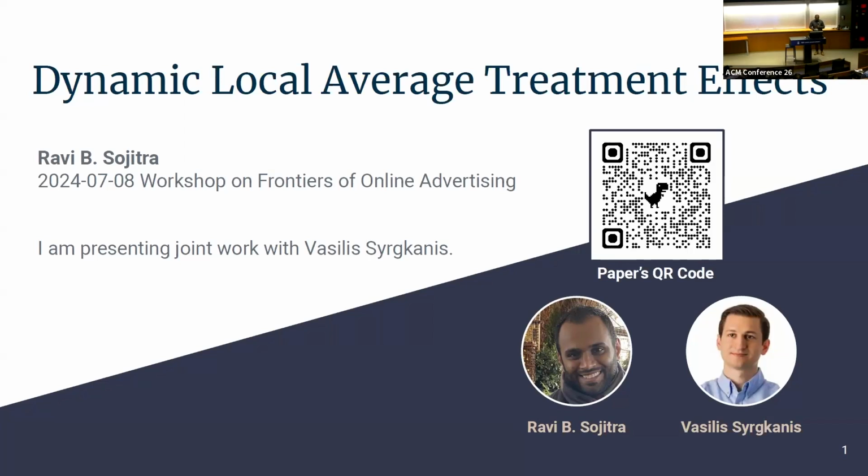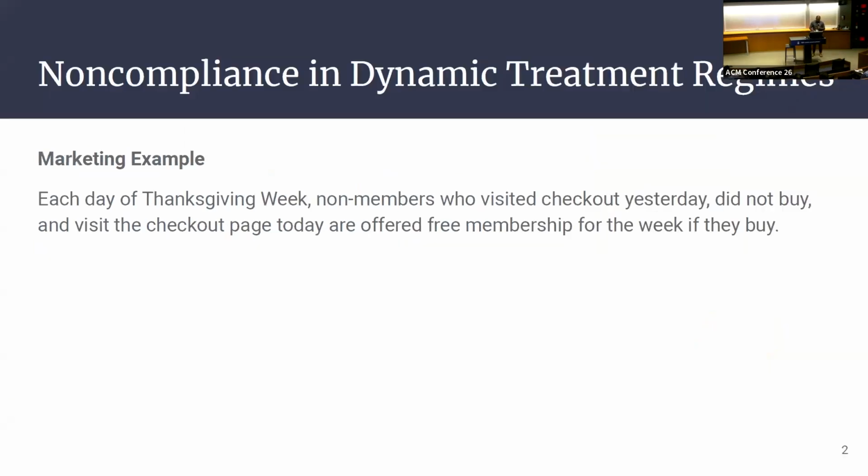Today, I'm going to tell you about dynamic local average treatment effects. So one setting you may think about using this is in marketing. Say you're trying to maximize holiday season gross profit. One thing you may want to do is target incentives so that people transact same day. And you may do this by targeting incentives to people who express purchase intent in the past.